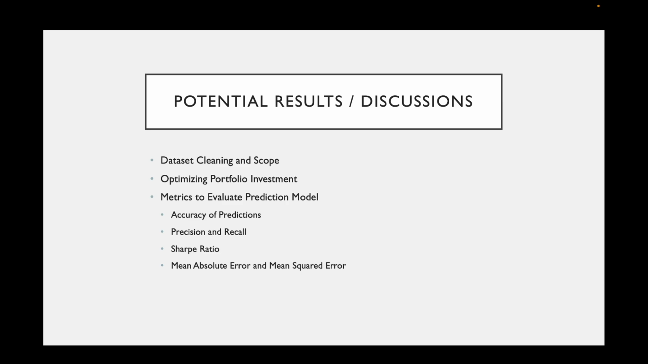Then, with this, our objective finally will be optimizing portfolio investment. We want to make sure we are providing proper stocks and a portfolio that will last a good time for whatever time span we choose. Our considerations will change as we delve further, and then some of our metrics to evaluate our prediction model towards the end will be the accuracy of distinct predictions, precision and recall to judge the prediction accuracy, our Sharpe ratio to measure risk-adjusted return, and last but not least, mean absolute error and mean squared error.